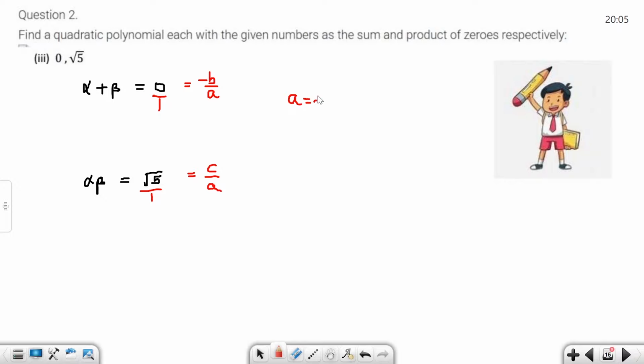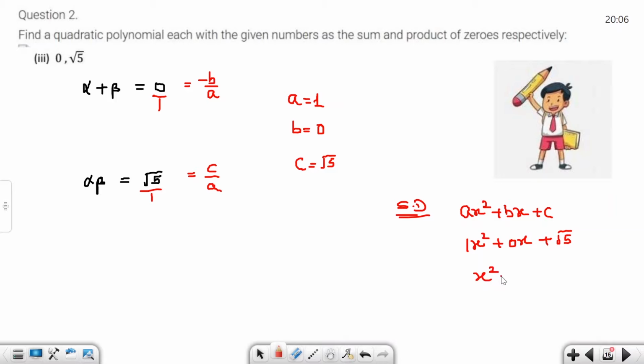The a value is 1, b value is minus 0, meaning 0, c value is root 5. So the standard form is ax square plus bx plus c: 1x square plus 0x plus root 5. 0 into x is 0, so the answer is x square plus root 5.